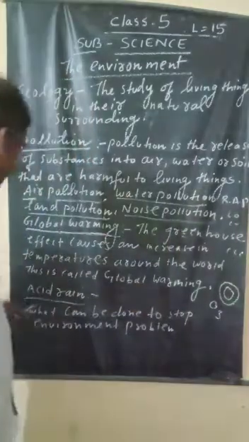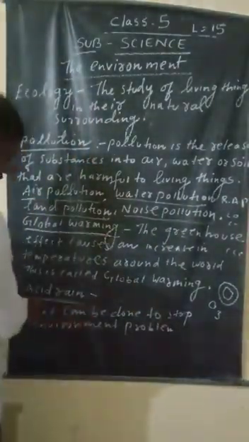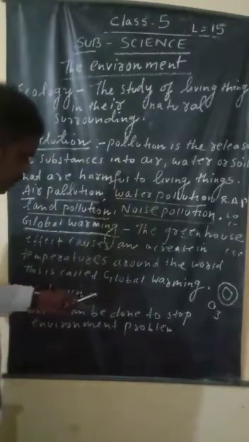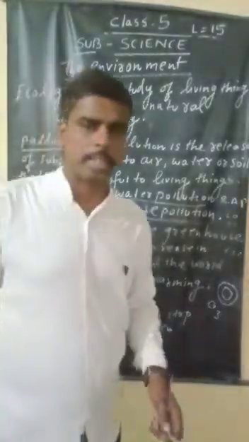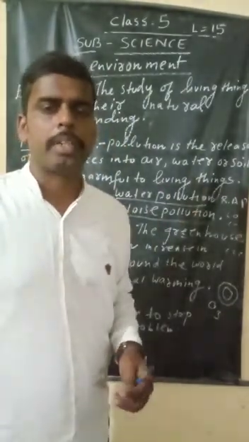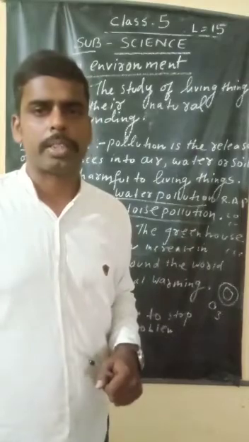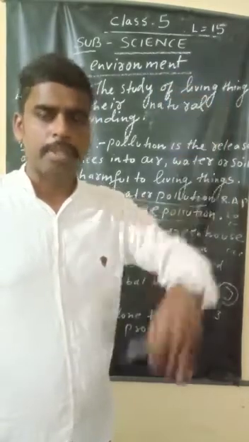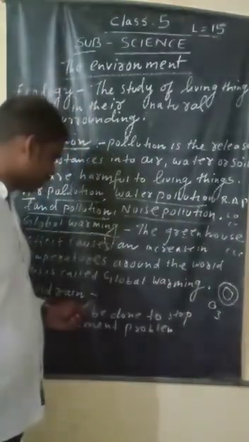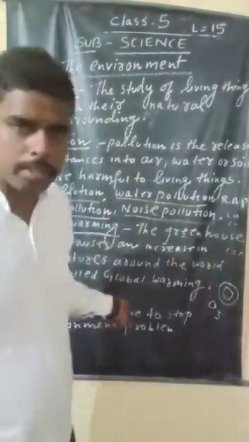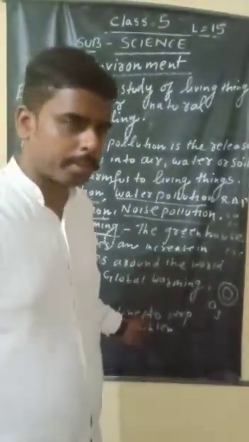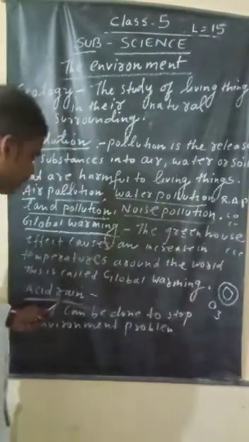And come to the next point. Acid rain I already discussed here. These are the symptoms: when vehicles emit harmful radiation, smoke, and factories release waste, carbon monoxide gas goes up into the atmosphere and mixes with the evaporation, and the rain comes in the form of precipitation. That is known as acid rain. As a result, it damages the color of the Taj Mahal, our natural heritage, and it causes skin cancer, eye problems, and lots of diseases.